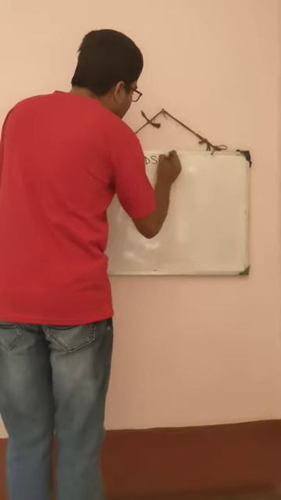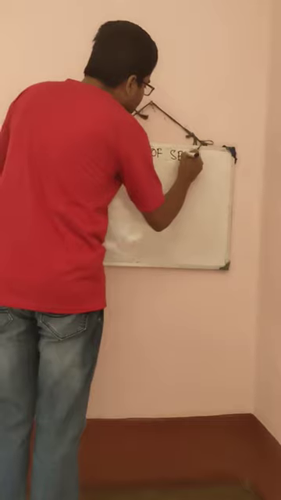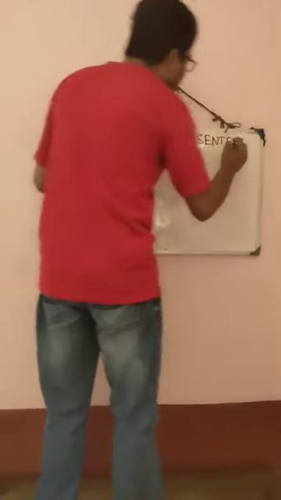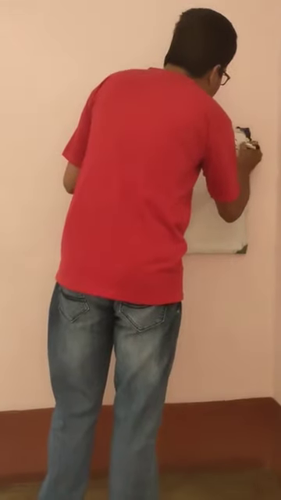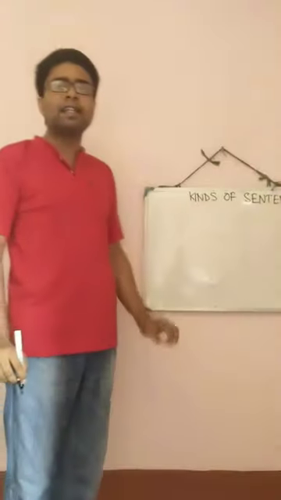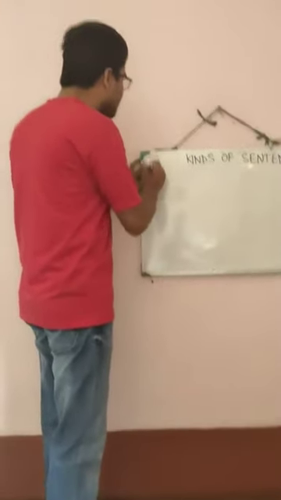Okay? In this class, we are going to learn about kinds of sentences. Okay? Generally, sentences are divided into 5 types.